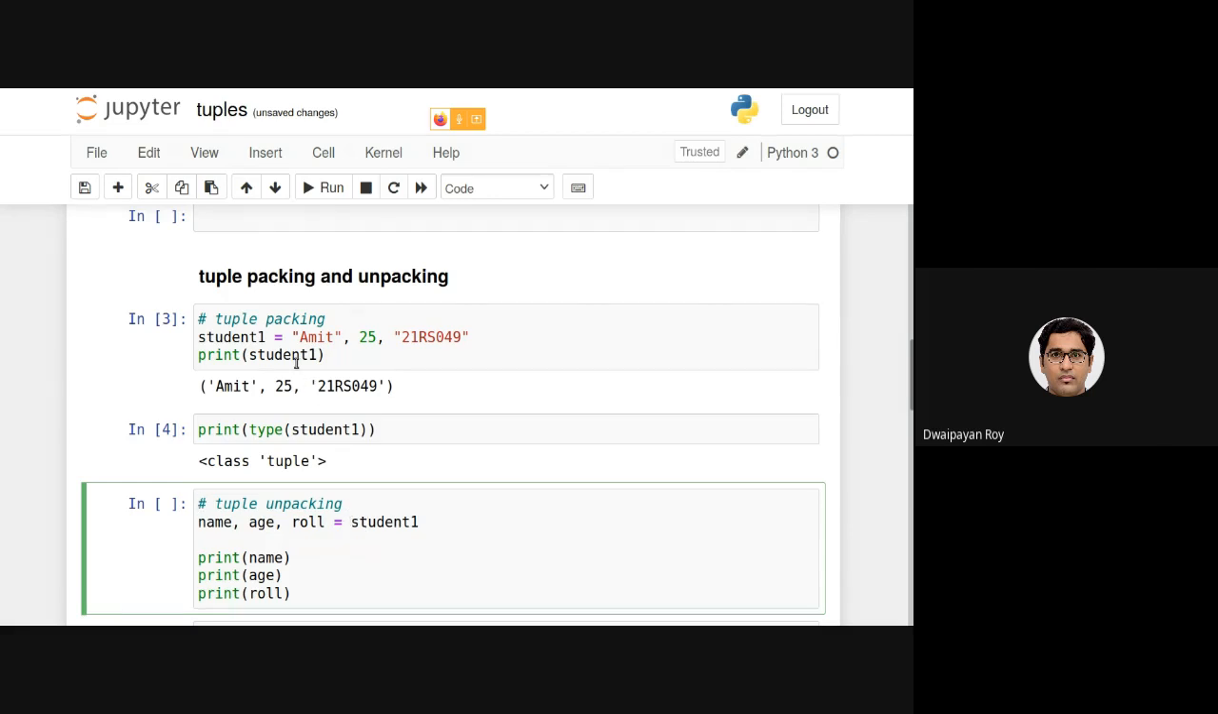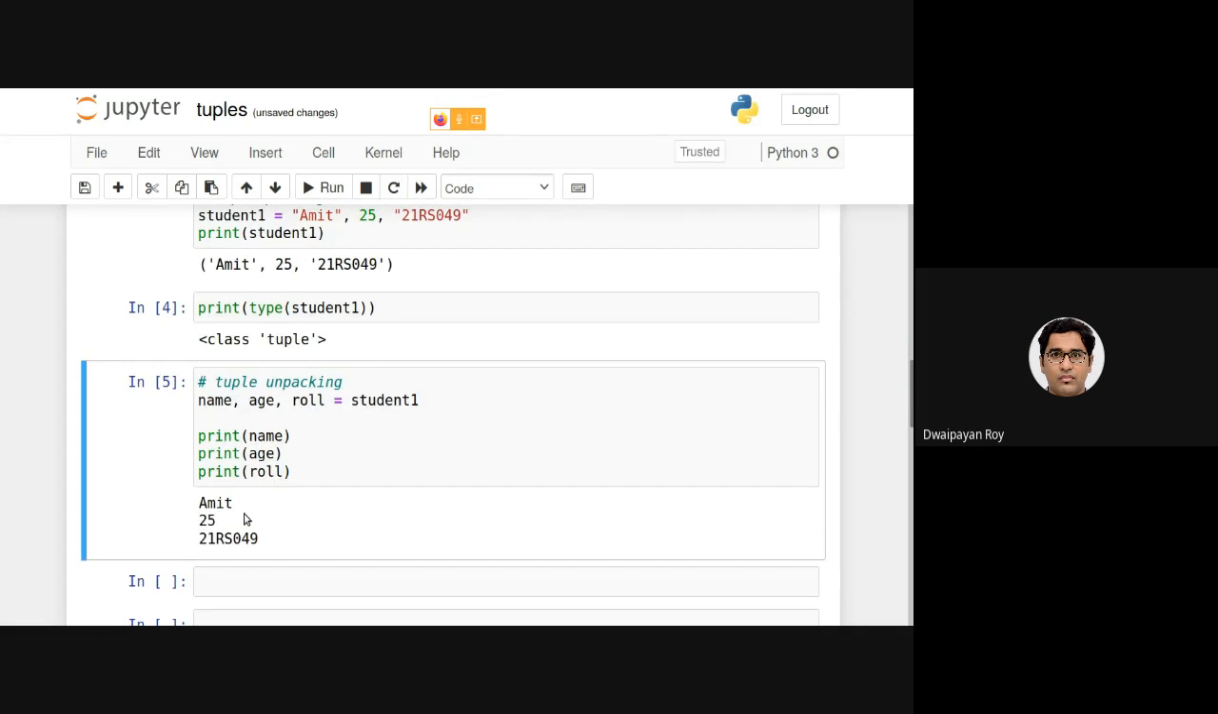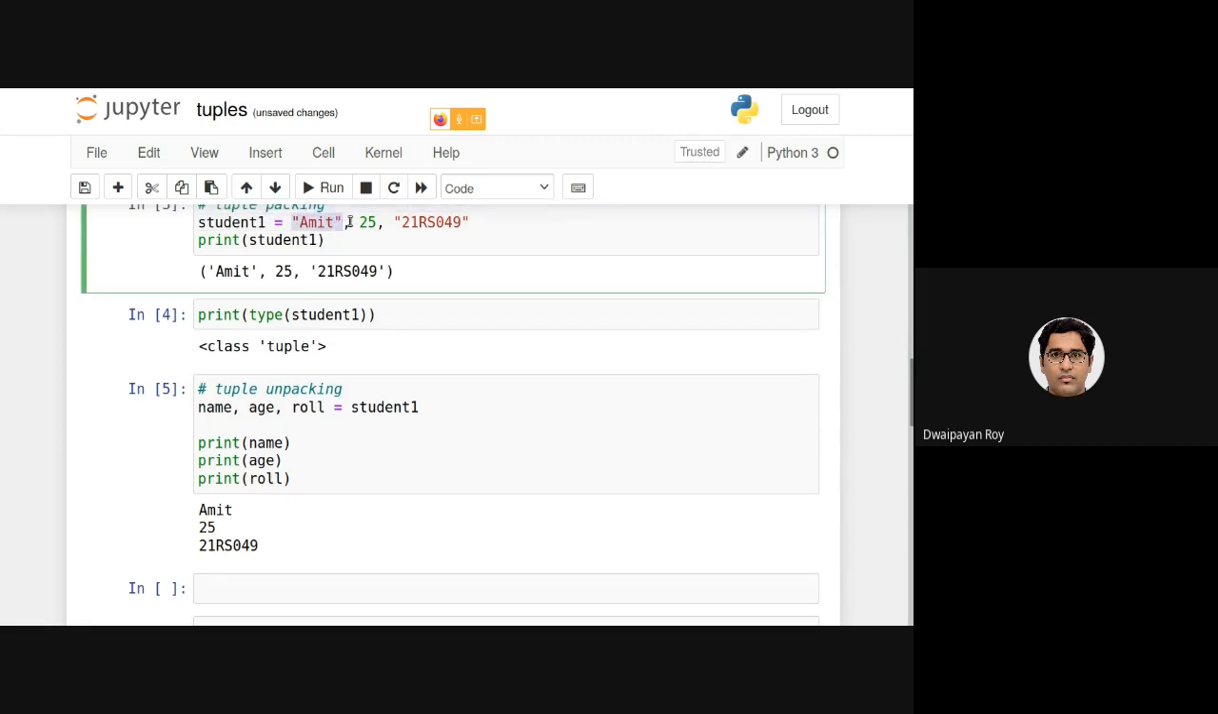So as we have inserted 3 elements here, this tuple is containing 3 elements. So while unpacking, we should be providing the same number of variables in the left hand side as the number of elements in the right hand side, exactly the same as the number of elements in this tuple, right? If I execute this, as you can see, name is Amit, age is 25, and role is 21RS049.